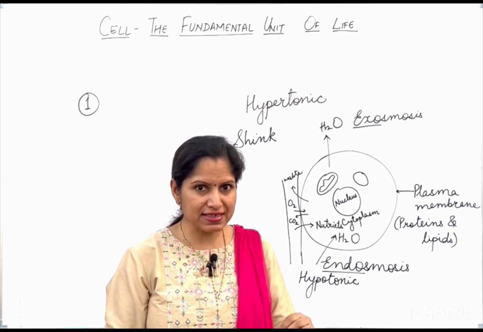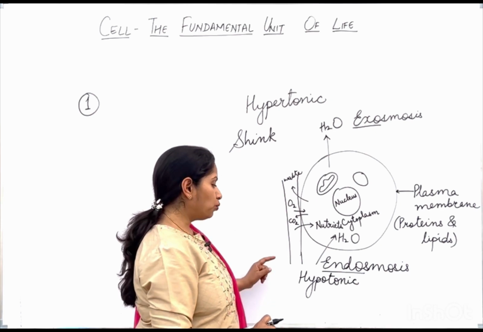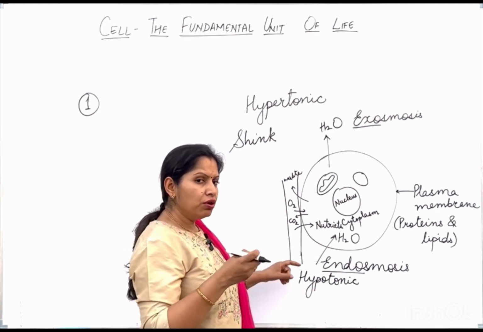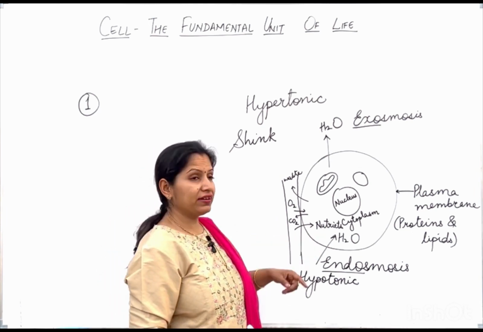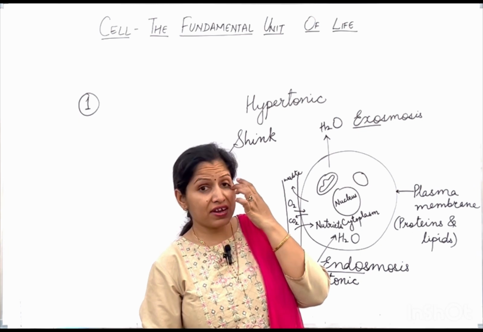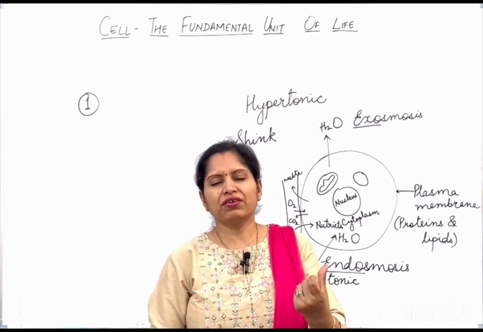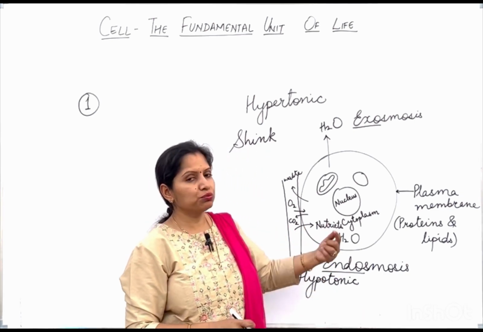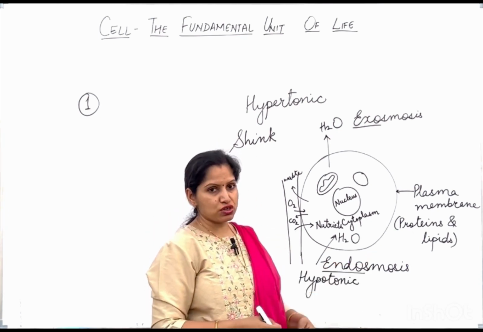So, whenever we place a cell in a hypotonic solution, then what will happen? The water from the solution, because the solution was having more water, will be moving from the area where there was more water to the area where there was less water. And you know that raisins are the dried grapes. So, they are not having enough water. They are having very little water. So, water from the outside environment is going to move inside the cells, and that process is known as endosmosis.